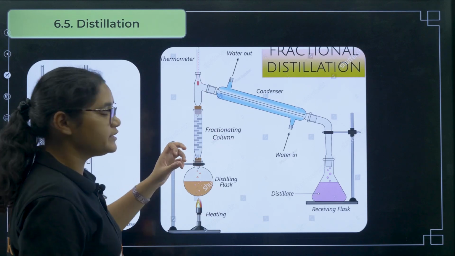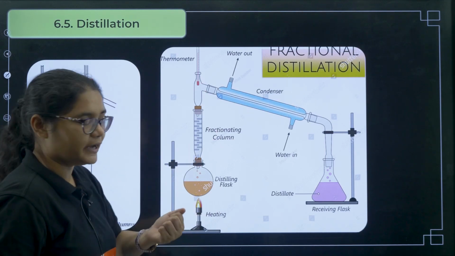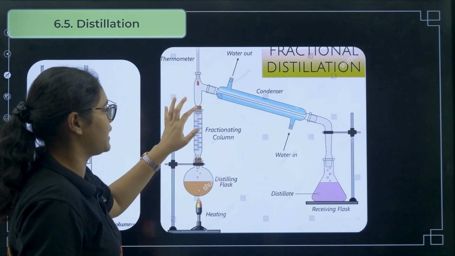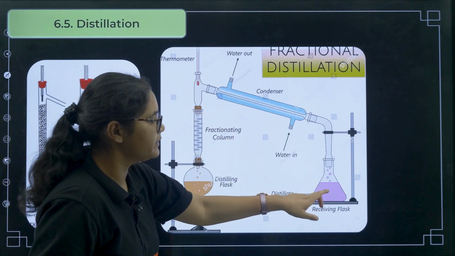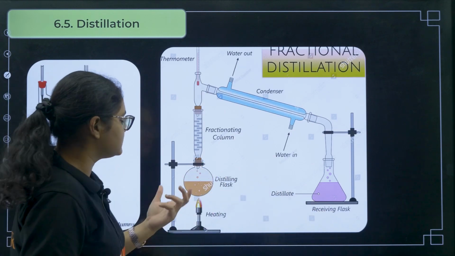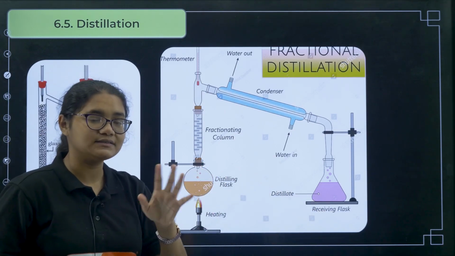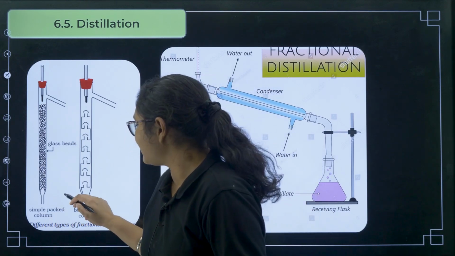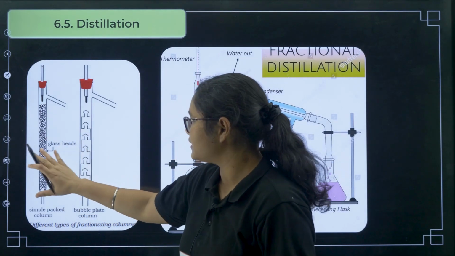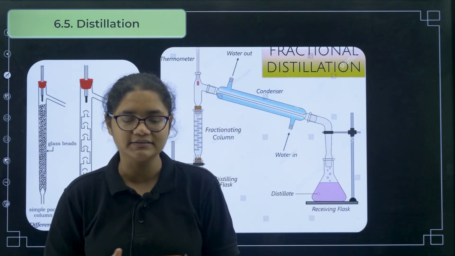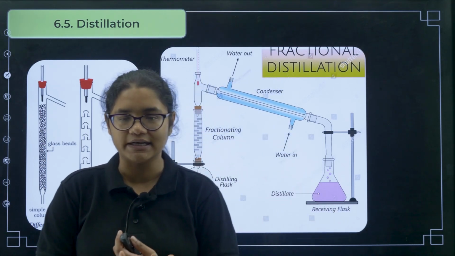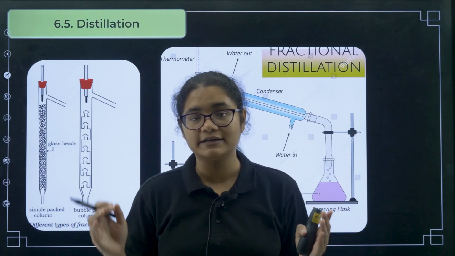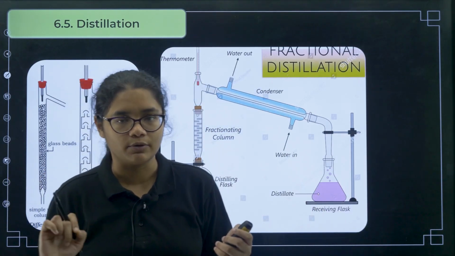The one which has the lower boiling point will condense here, and the one which has the higher boiling point will pass here and will be collected on this side, right? That is how you can separate two liquids which have a very small difference in their boiling points. You can see the fractionating columns can be of any type. These are different types of fractionating columns that are used. You do not have to know much in detail. The only thing you should know for fractional distillation is that it is used when the two liquids have very little difference in their boiling points.